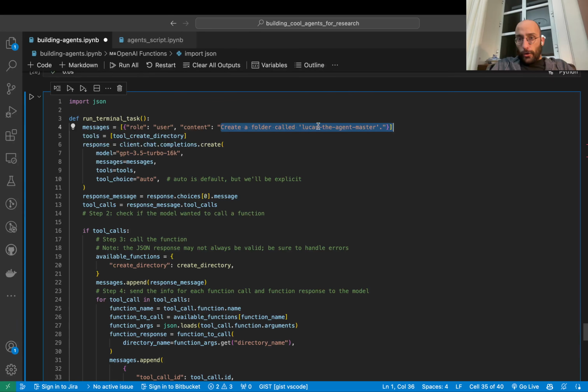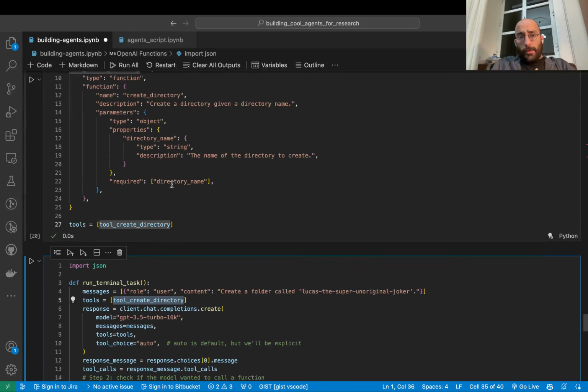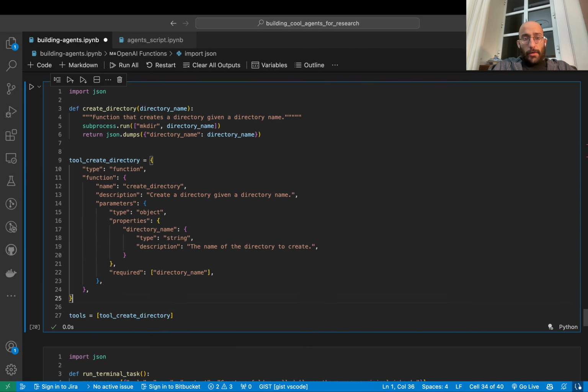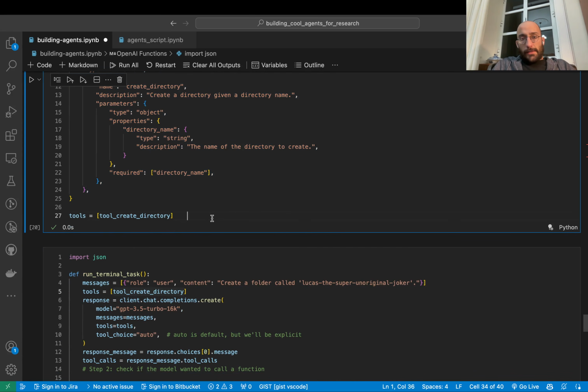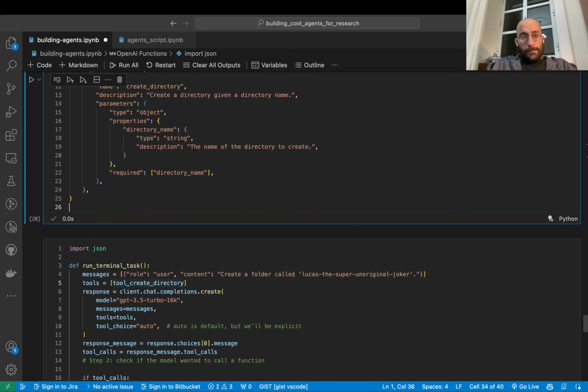And I said create a folder called Lucas the Agent Master. Let's again change that to Lucas the Super Unoriginal Joker. All right. So this is our simple task, and we're going to test to see if we can successfully call the function. I'm going to give the tools, and the tools is just a list with the tool create directory. If you don't remember what that variable is, the variable is just this dictionary that we have right here to create directory. I actually set that thing twice, which was silly. I can just delete this.